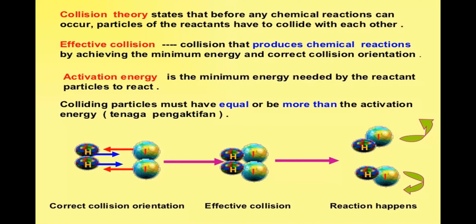So there should be a minimum energy for effective collisions to occur. This minimum energy needed by the reactant particles to react is known as the activation energy. Thus, activation energy is the minimum energy needed by the reactant particles to react. The colliding particles must have energy equal to or more than the activation energy. We can see in this figure that there should be correct collision orientation, and this will lead to the effective collision, and how the effective collisions lead to the reaction.